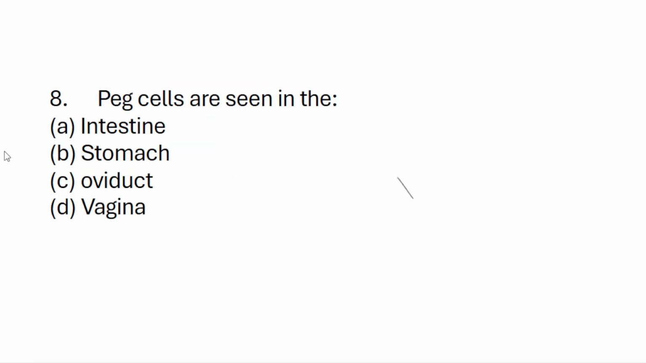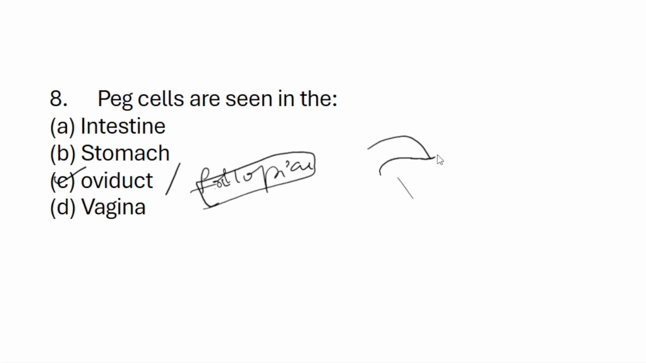Next question. Peg cells are seen in: A. intestine, B. stomach, C. oviduct, D. vagina. The oviduct is nothing but the fallopian tube; the fallopian tube is also called the oviduct. In the fallopian tube, there are long columnar ciliated cells, and in between them there are peg cells. The cells will be like this.